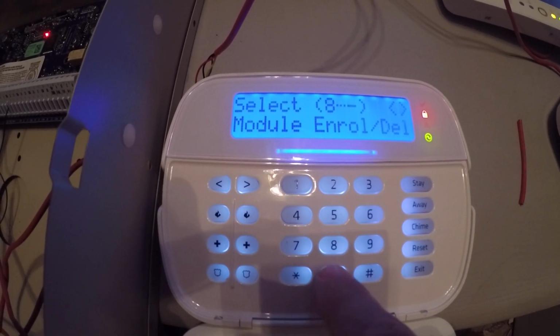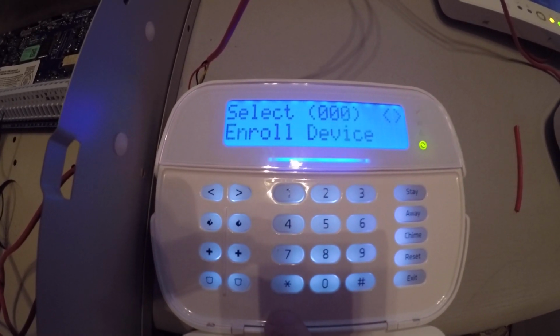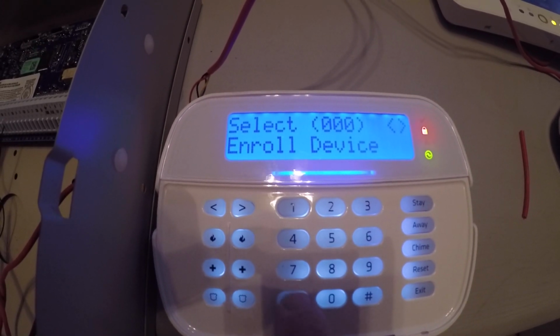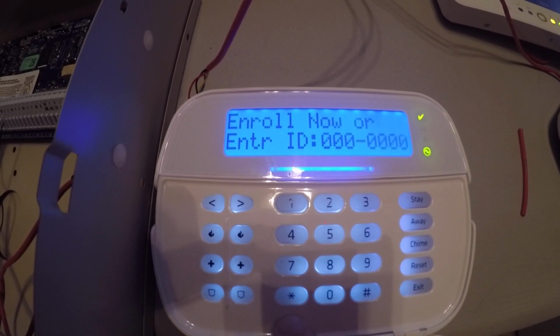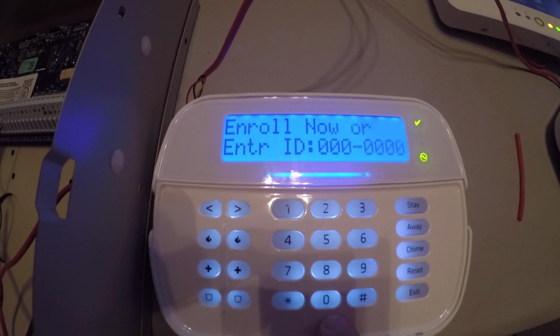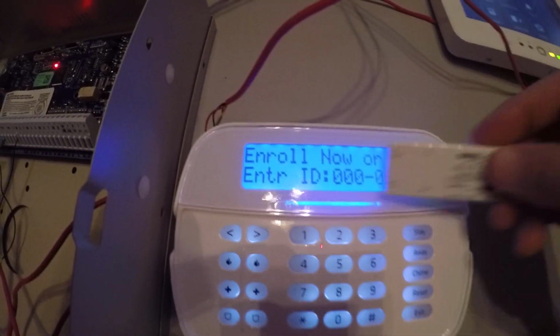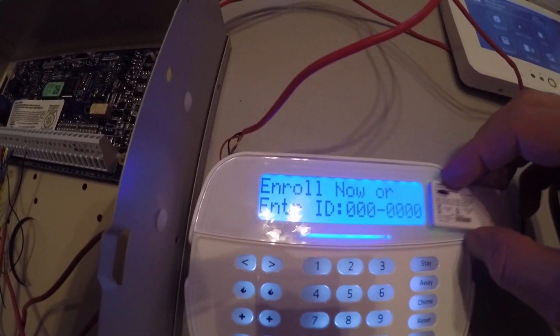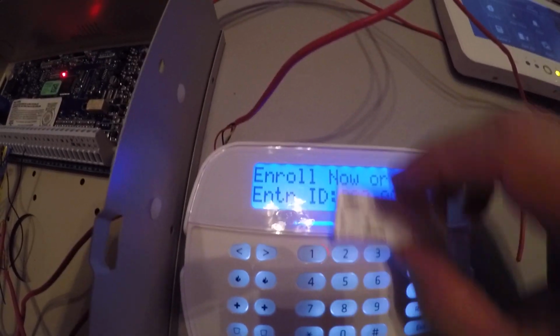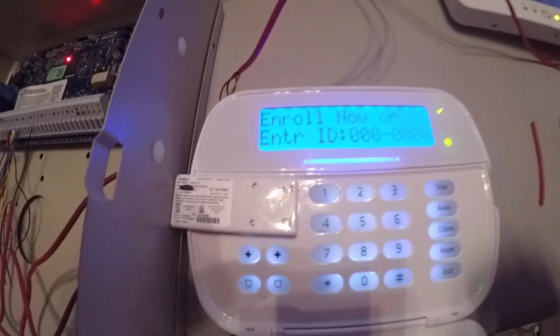804, so we go 804. And we see enroll in device. We're going to go ahead and press star. And it's asking us for an ID. And on the back of the devices, it has the ID. Okay, I'll try to put that right there.